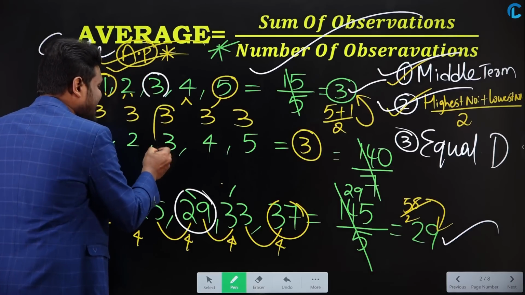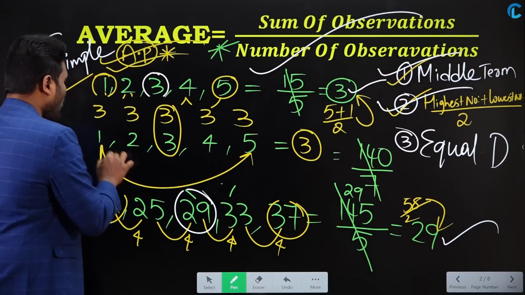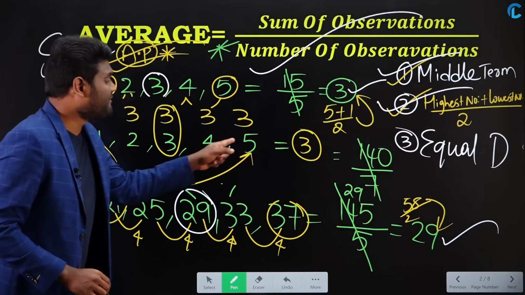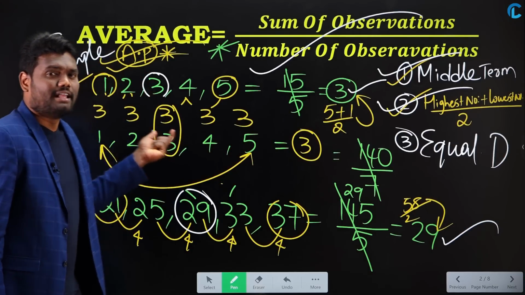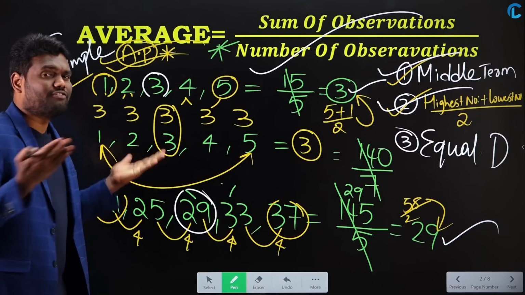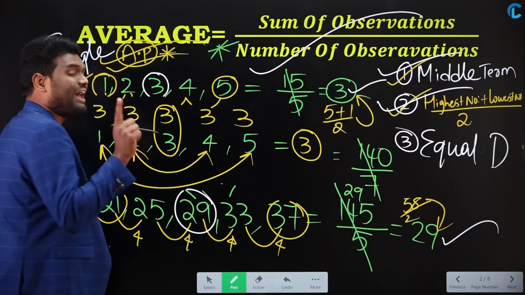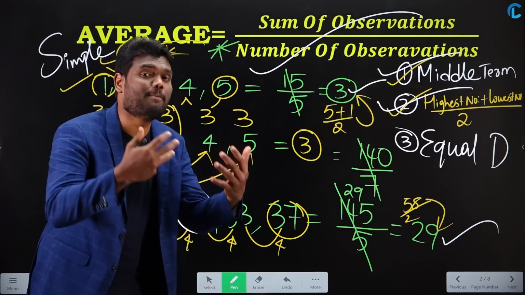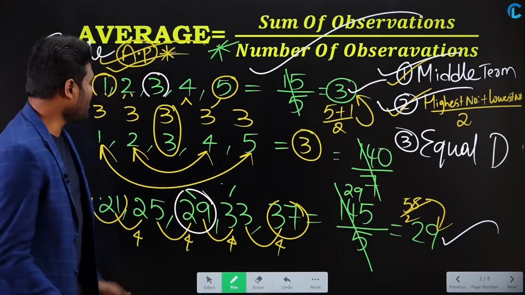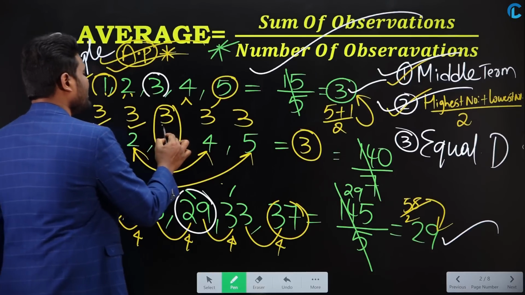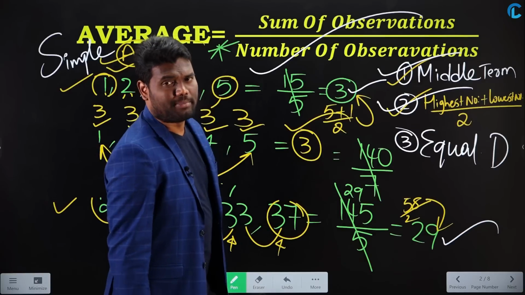Now if you look here, this is anyway 3. But if you look at these two numbers, 1 is 2 less than 3, but 5 is 2 more than 3. That is the reason whatever extra 5 has, 5 gives to 1. So both of them become 3, 3. Similarly, if you look at 2 and 4, 2 is 1 less than 3, but 4 is 1 more than 3. So both of them share with each other and each becomes 3. Now if you observe, this is 3, this is 3, this is 3, this is 3 and this is 3. So I can say that the average of these 5 numbers is nothing but 3.